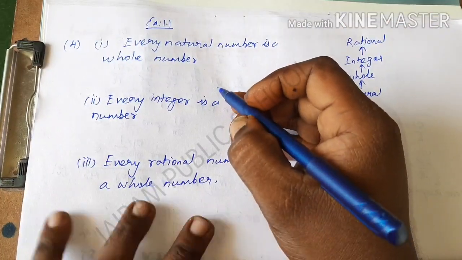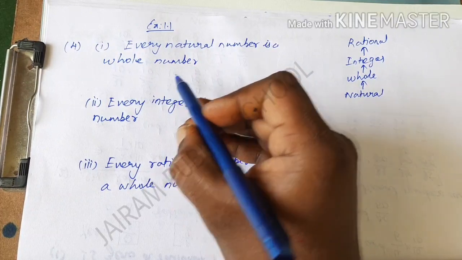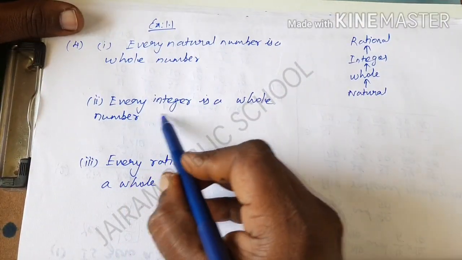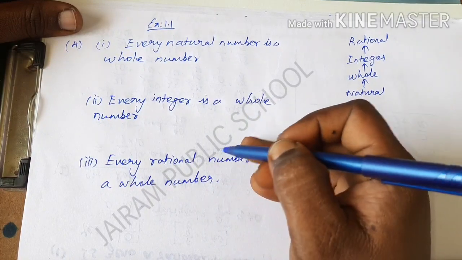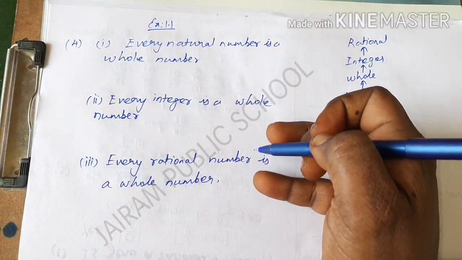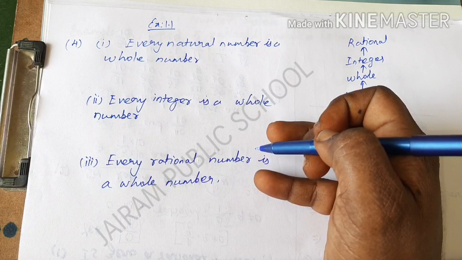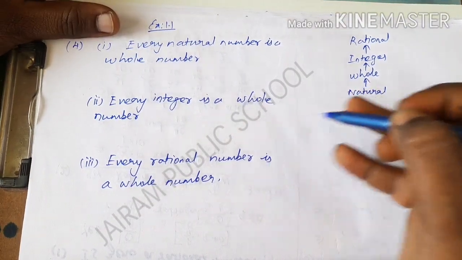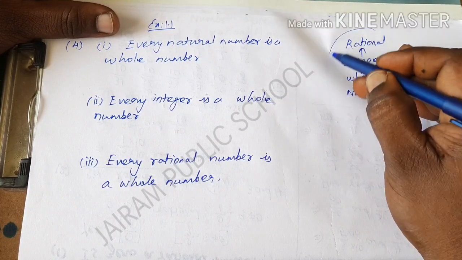So the fourth question in exercise 1.1 is: every natural number is a whole number. The second question is: every integer is a whole number. And the third question is: every rational number is a whole number. We have to check whether each is true or false and give the reasons also. I already taught the mind map here.